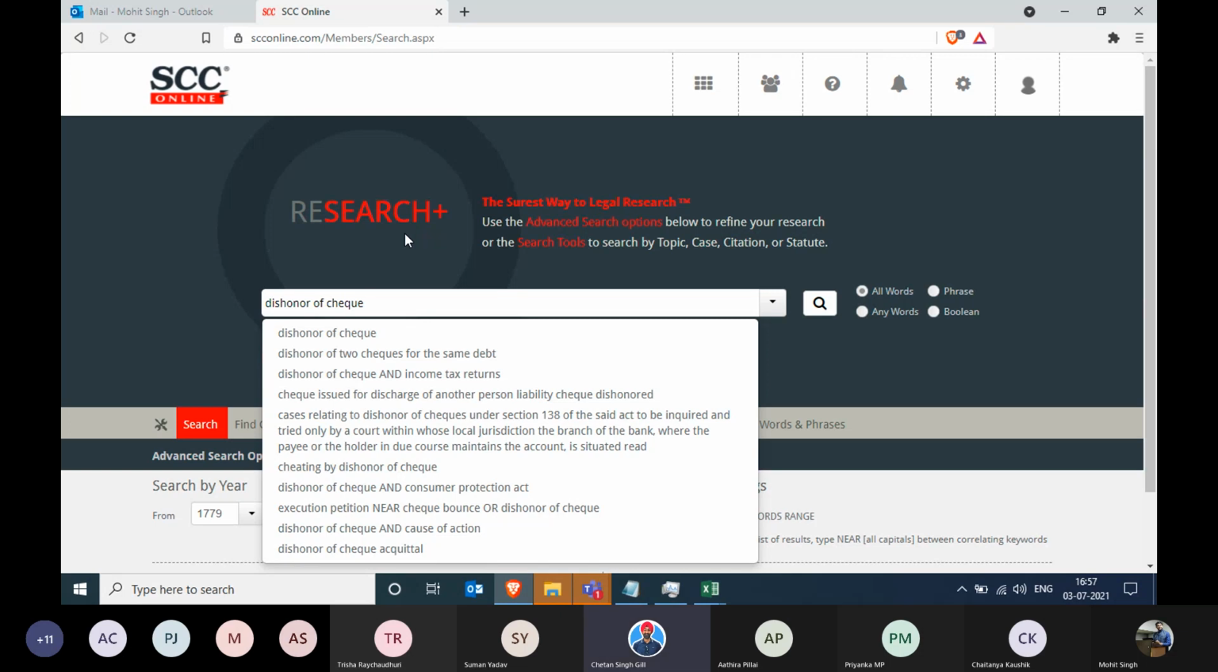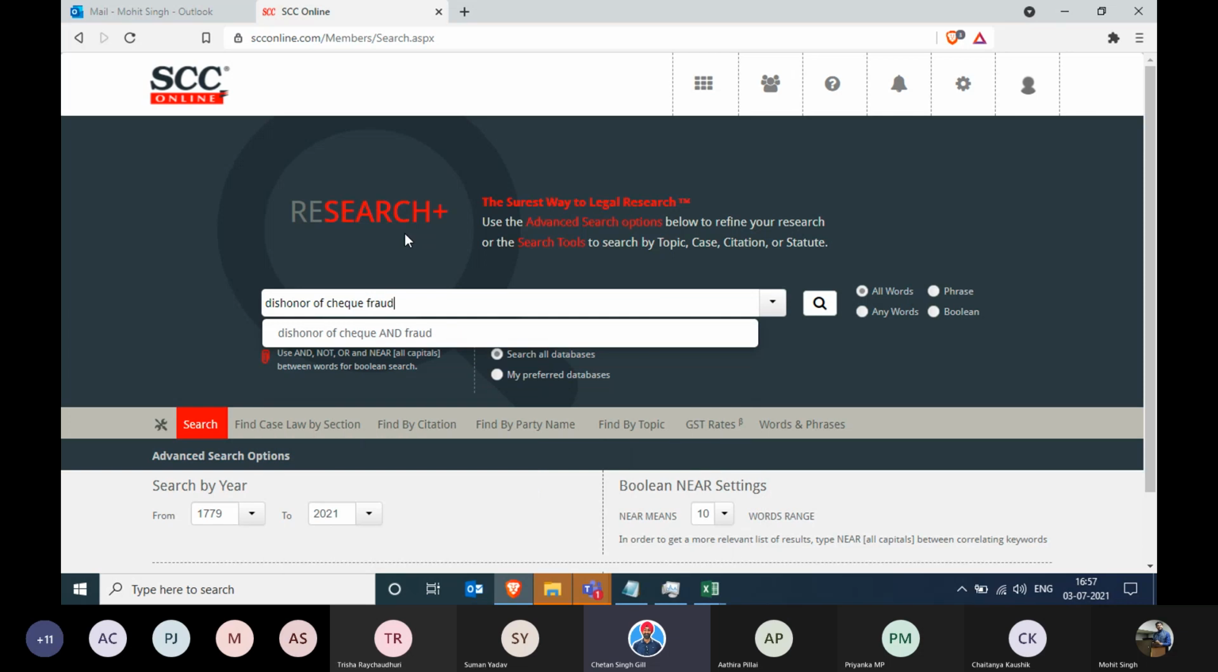So it simply adds up to that the person who gave the check first went to the bank, closed the bank, and then gave the check to this particular person. So it was dishonor of check, and it was also about fraud. So I can go by dishonor of check and fraud. That's one way of doing it, but I can go by section as well.